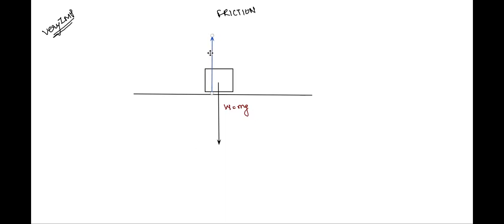You can show it along the line joining the center of mass of the body, or anywhere along the surface, because normal reaction is acting at every point of the surface. Let's say this is the center through which we are representing normal reaction N, and the weight.